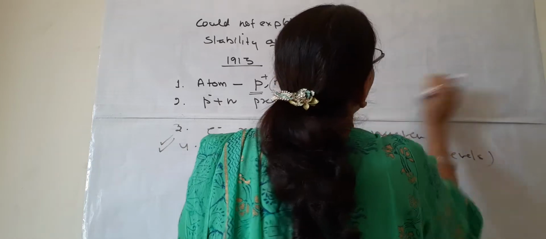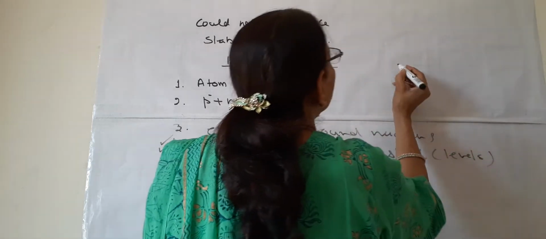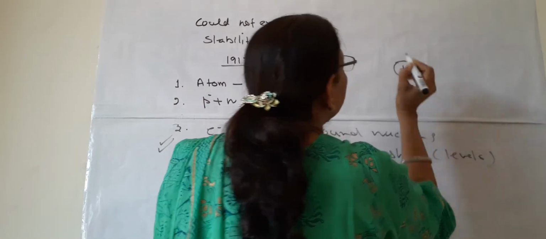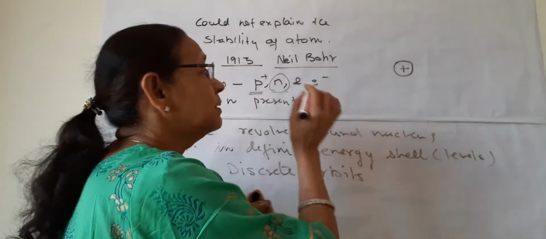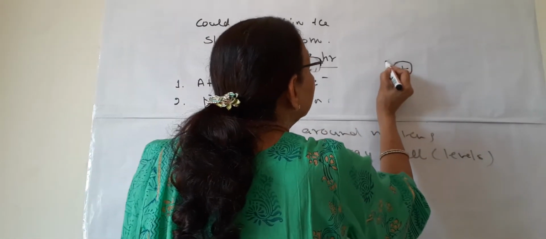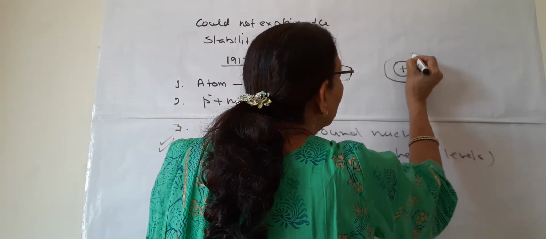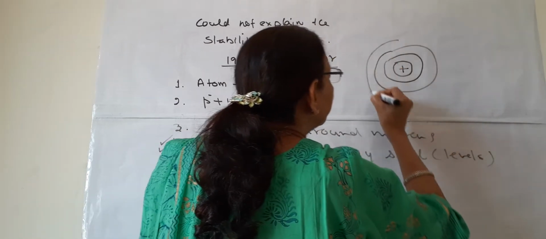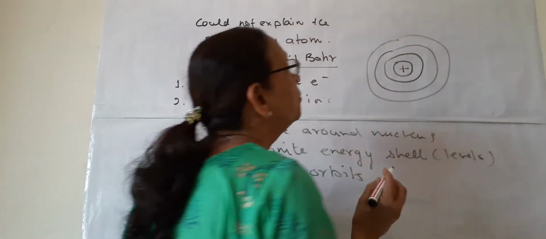What Bohr pointed out, that if this is nucleus having positive protons and neutrons also, and these are shells or orbits in which electrons are moving.